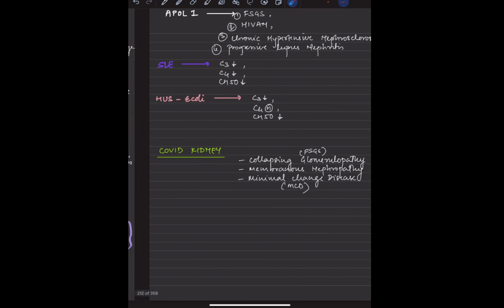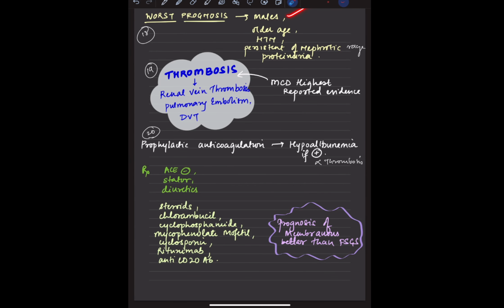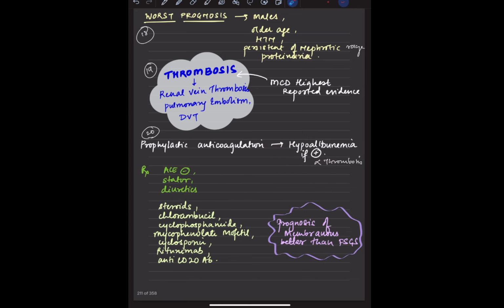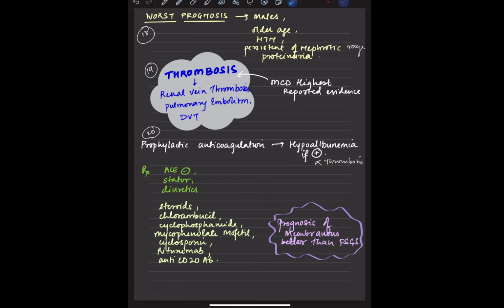Okay. So the worst prognosis will be in males and the older age group. If the patient has hypertension, or if there is persistent nephrotic range proteinuria, then it has a worse prognosis. Now, it is said that there is a high chance of thrombosis in such patients, and that's why we have to think of antithrombotic measures. Prophylactic anticoagulation is to be done because we have already seen that hypoalbuminemia is directly proportional to thrombosis, and such a patient is more prone to thrombosis. There is the highest reported evidence, so we have to go with antithrombotic anticoagulation.